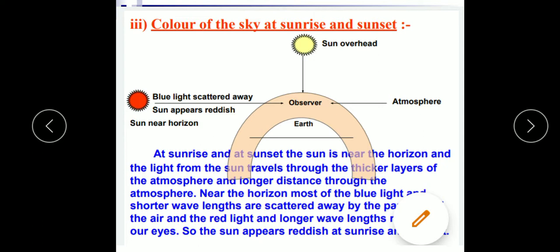Hence the sun appears reddish during sunrise and sunset, and this is again in accordance with Rayleigh's law of scattering, that is, the intensity of the scattered light is inversely proportional to the fourth power of the wavelength of the light.